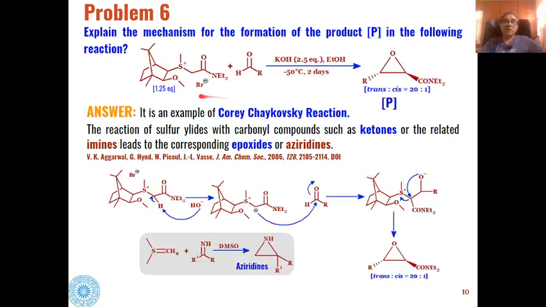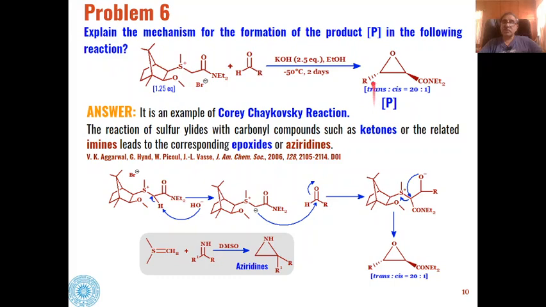Next problem. These types of sulfur ylides react with aldehydes and ketones to give us epoxides as the product, and the reaction is highly enantioselective, with the ratio of trans to cis product being 20:1.